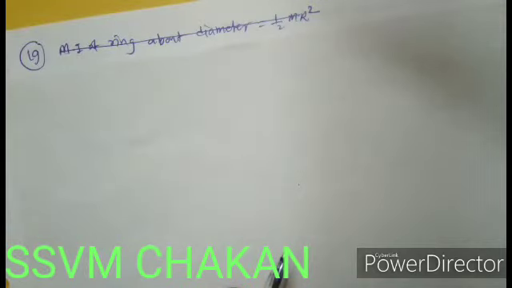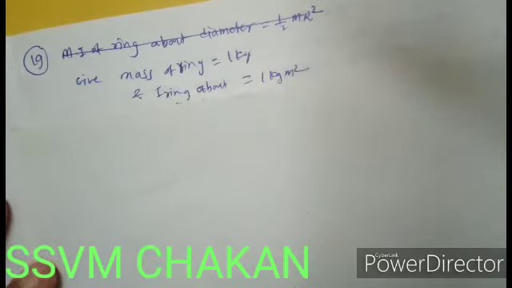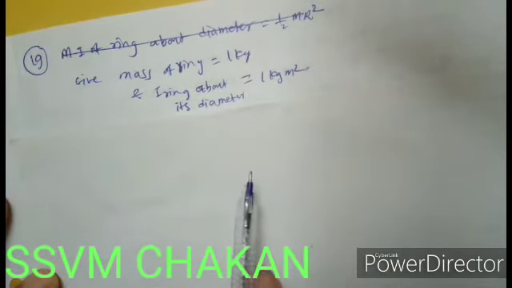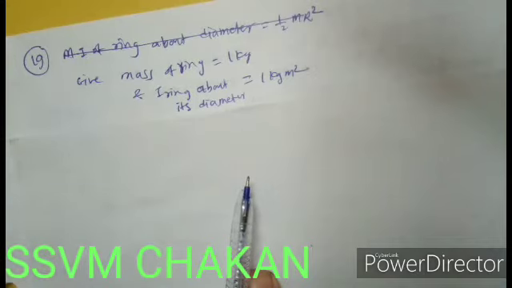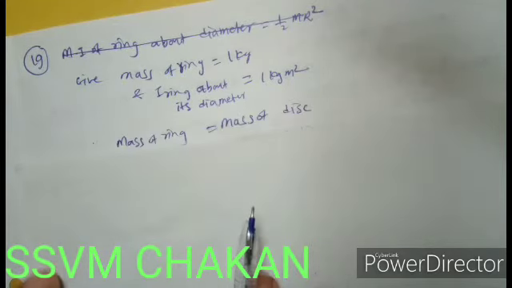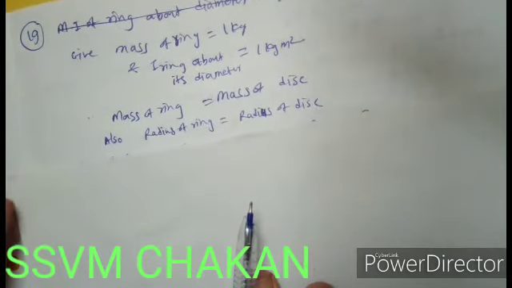Example 19. A metallic ring of mass 1 kg. So mass is given, 1 kg. It has a moment of inertia 1 kg meter square when rotating about one of its diameters. So the moment of inertia of a ring about its diameter is 1 kg meter square. It is molten and re-molded into a thin uniform disc of the same radius. So the same ring is converted into this. So mass of the ring is equal to mass of the disc. Radius is also kept constant. So radius of the ring is equal to radius of the disc.